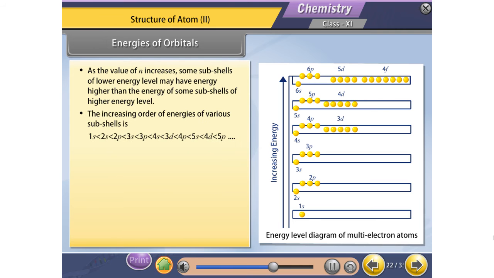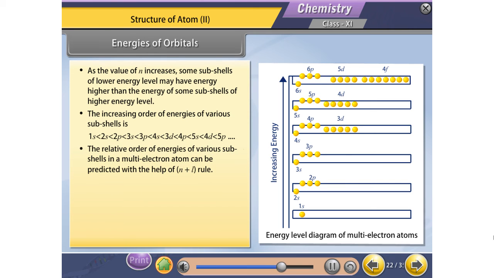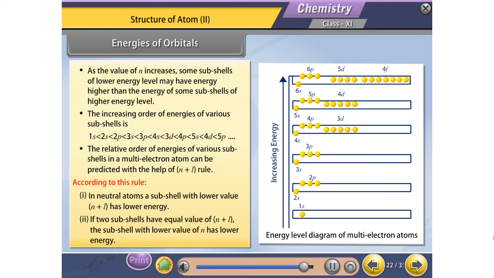Number 4, the increasing order of energies of various subshells is: The relative order of energies of various subshells in a multi-electron atom can be predicted with the help of the n plus l rule. According to this rule, number 1, in neutral atoms, a subshell with lower value of n plus l has lower energy. Number 2, if two subshells have equal value of n plus l, the subshell with lower value of n has lower energy.